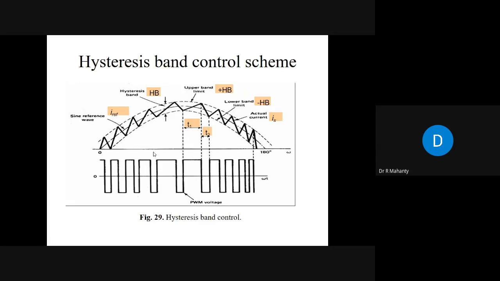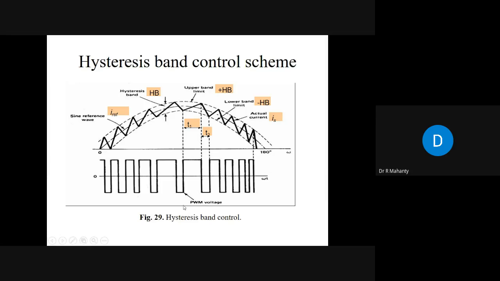Another thing is, what is hysteresis band control? Hysteresis band control is frequently used in active power filters. In hysteresis band control, what we do is define a hysteresis band. Now you see this line shows you the actual current. This is the actual current, this is the upper hysteresis band, and this is the lower hysteresis band, and you have defined this hysteresis band. Now when the actual current touches the upper or the lower hysteresis band, you get some type of PWM pattern.